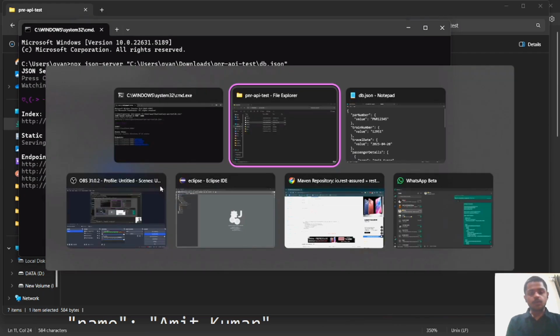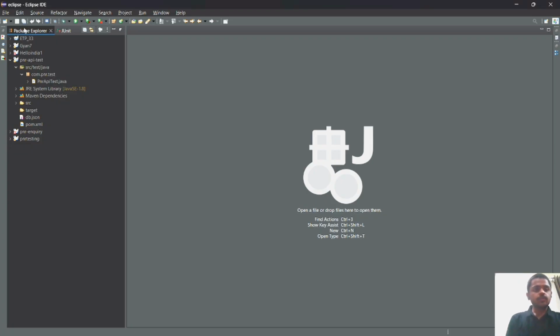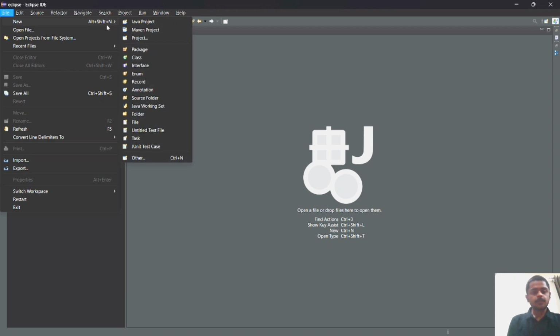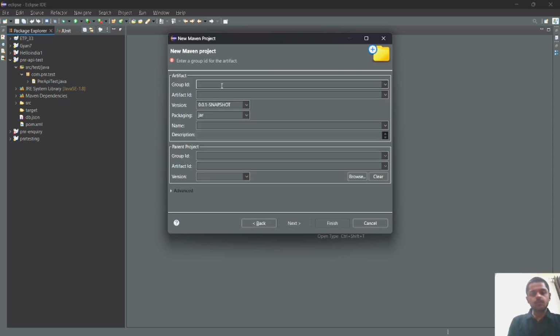Now we have to go to Eclipse IDE. We have to create a Maven project. We have to create a simple project, click next. You have to give any group ID, anything you can give.